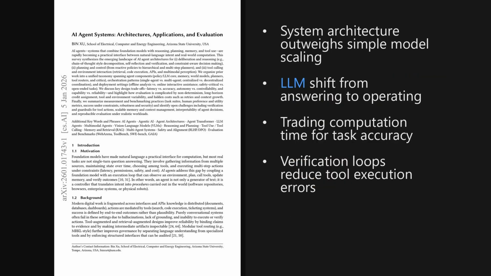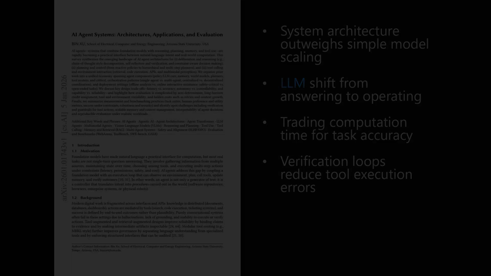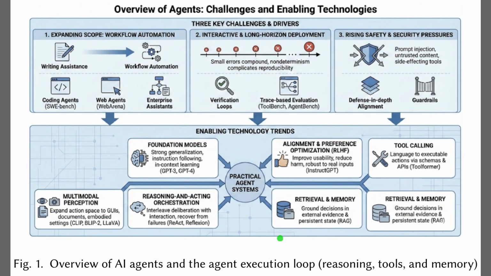I'm Alex. Today we're looking at a paper trending on X published on January 5th, 2026, just 2 days ago. It unifies the chaotic landscape of autonomous AI into a coherent framework, proposing a new agent transformer abstraction that helps systems transition from passive chatbots to active, tool-using operators. The paper is titled AI Agent Systems, Architectures, Applications, and Evaluation. And, as we'll see later, the breakdown of orchestration patterns and design trade-offs offers a really impressive roadmap for building reliable agent deployments. To get us started, Figure 1 maps out the high-level landscape.